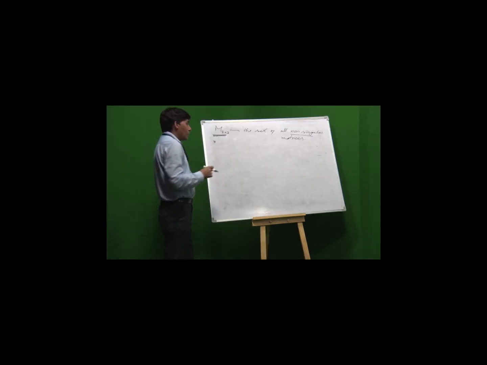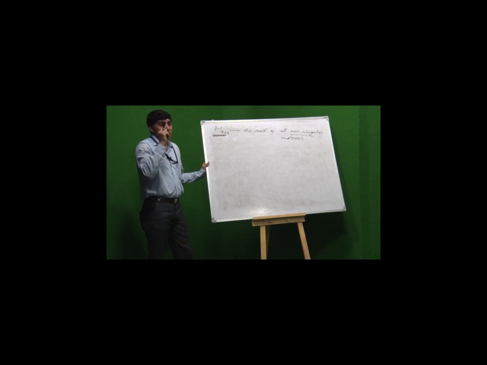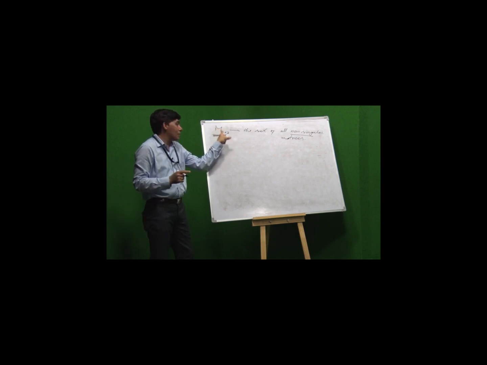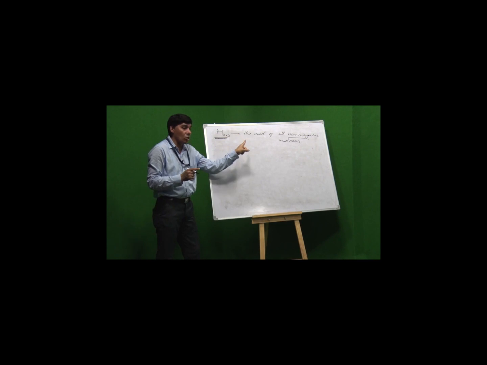Now, the third property, existence of identity. In existence of identity, there exists a unique element, there exists a unique matrix having order 3 by 3 and it is non-singular.